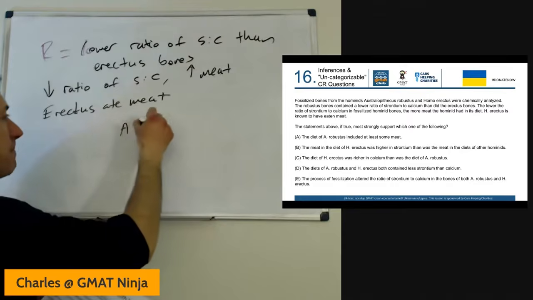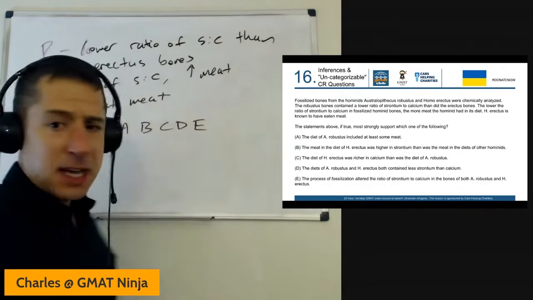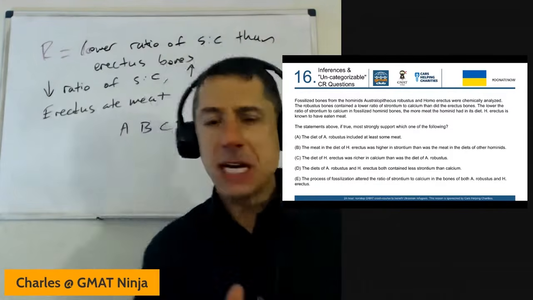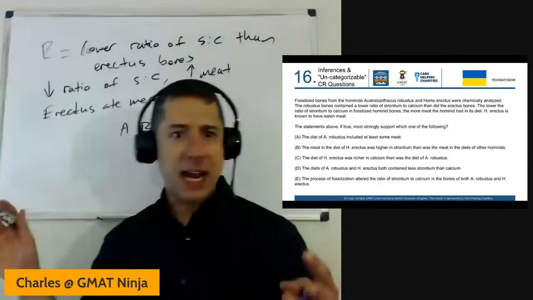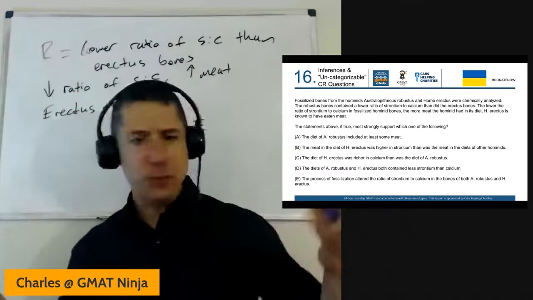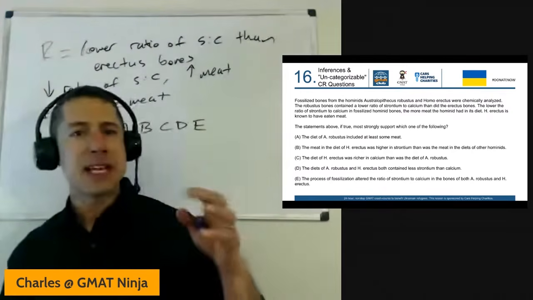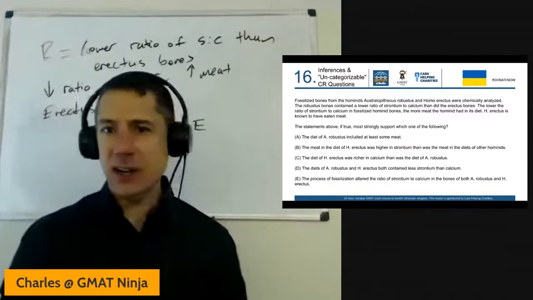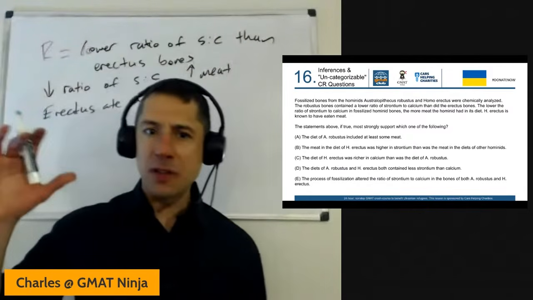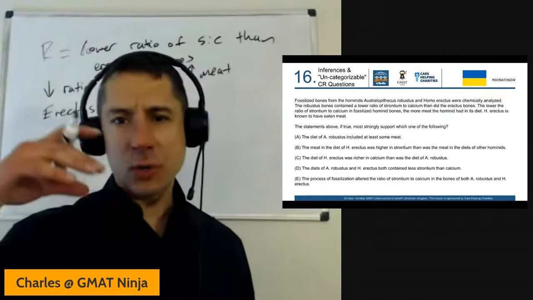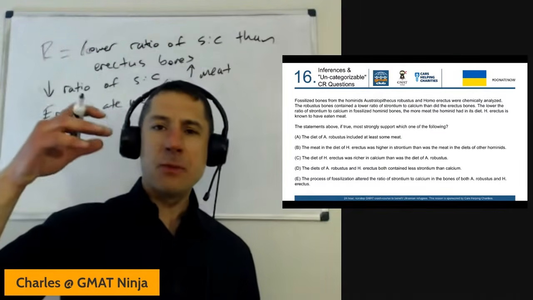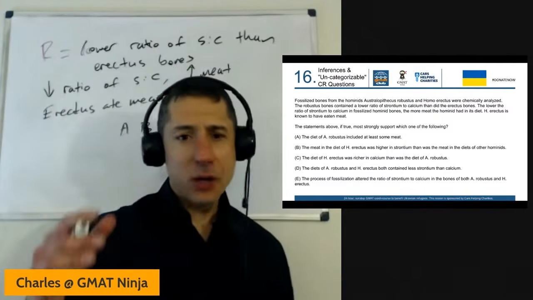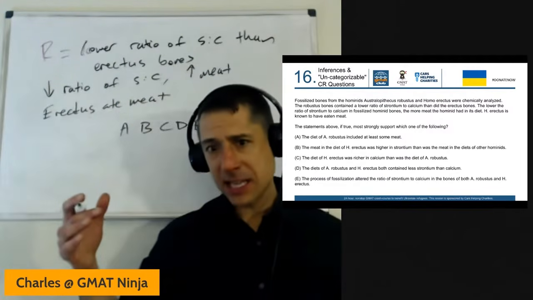Fantastic. A couple thoughts here, guys. One is I would absolutely love to give you a nice clean thing where, hey, you see an inference question, which the following most strongly supports, a different way of phrasing inference. I would love to give you a really clean magic formula, you're going to do this every time, punch it in, it's great. It just doesn't exist here. All you can really do is be precise about the language. All that preaching we do when it's their words or your words, when you're looking at, let's say, conclusions on a nice, straightforward weaken or strengthen passage, the hope is that that filters into here and you're not getting sloppy as you read.